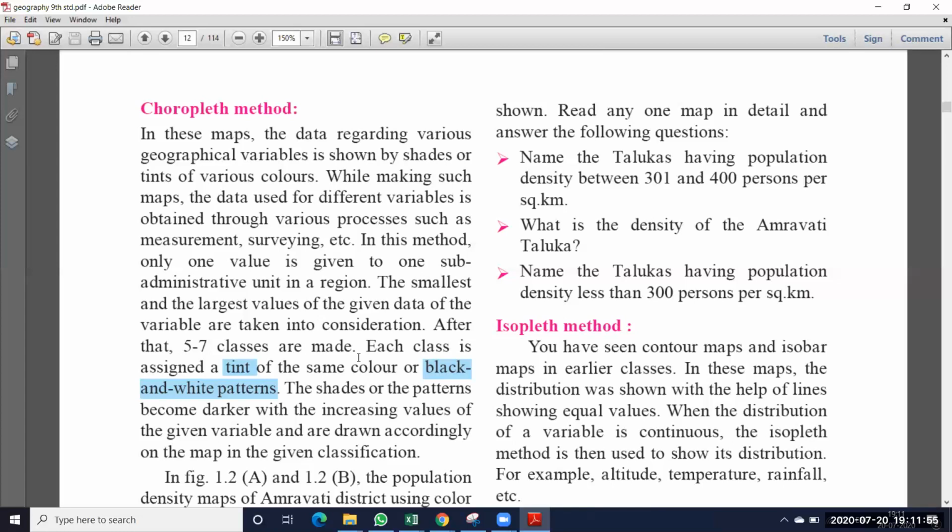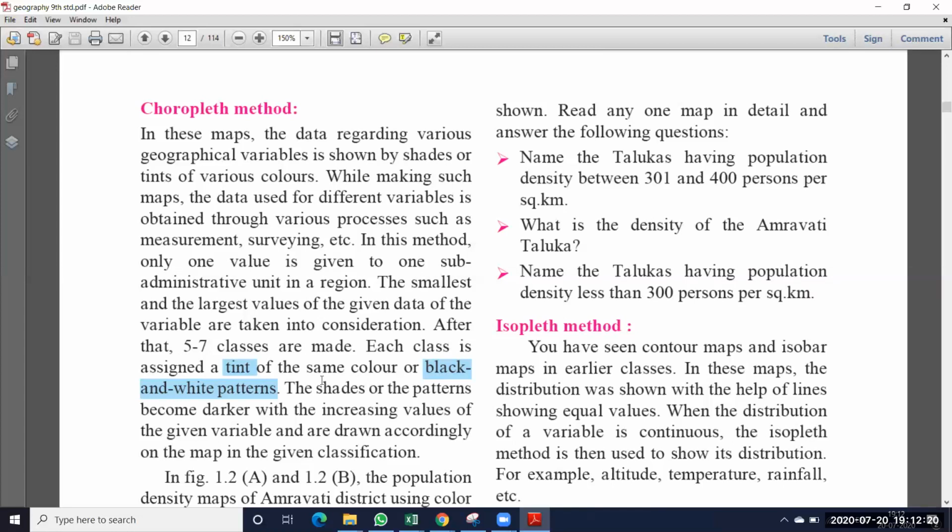First one is 1 to 1,000. Second one is 1,000 to 2,000. Next one is 2,000 to 4,000, and the third one is 4,000 to 6,000. Next 6,000 to 7,000, 7,000 to 10,000. So like that they are divided into how many parts? 5 to 7. We can divide into five parts, or into 7 parts.